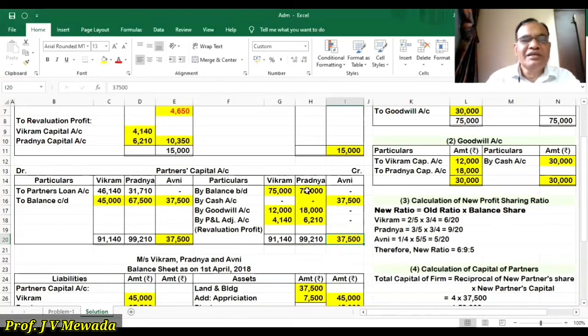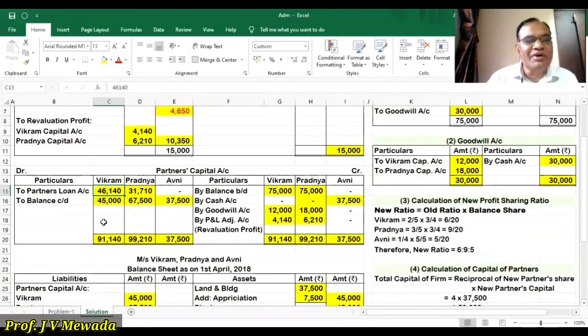Now for Pradnya, the credit side is heavy, 99,210. From that, we are going to subtract 67,500. So the difference is 31,710, that is transferred to partner's loan account. Same way for Vikram, the credit side is heavy. So the credit side total is 91,140, and from that we are going to subtract 45,000. So what is left out is 46,140. So again that is also transferred to loan account. So this is the surplus capital of Vikram and Pradnya.